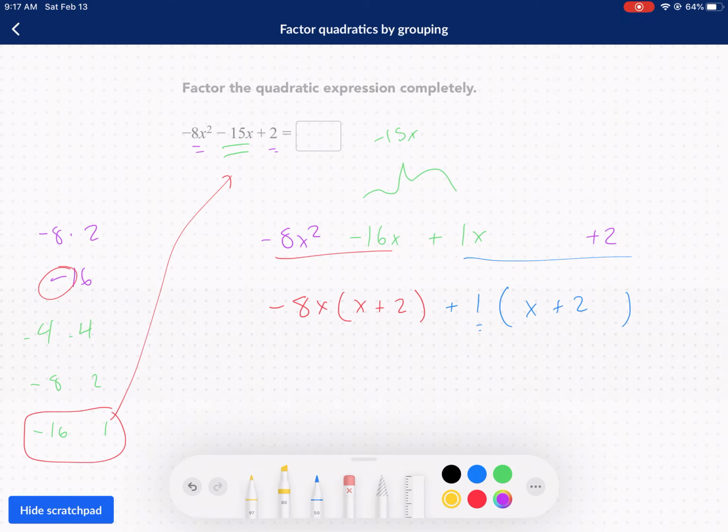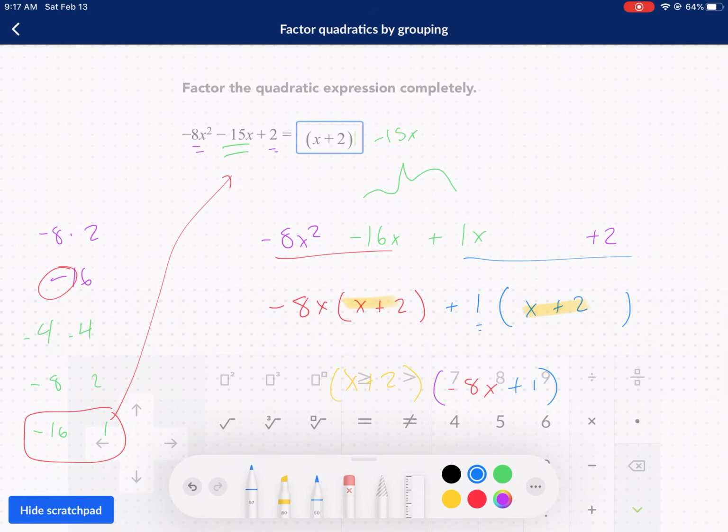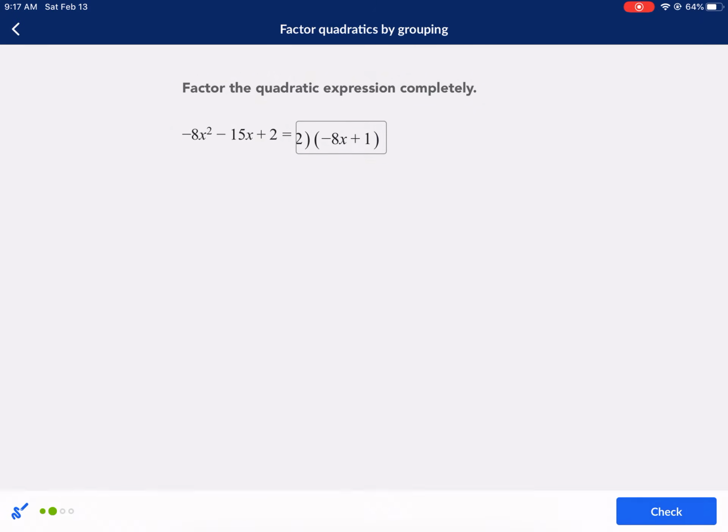So we see that we have an x plus 2 and an x plus 2. We're going to factor out the x plus 2 in parentheses, and then we're going to put negative 8x and then plus 1, and we are done. So that's our factorization. We have x plus 2, and then we had negative 8x plus 1. And that should be it. All right, next question. We're rolling here.